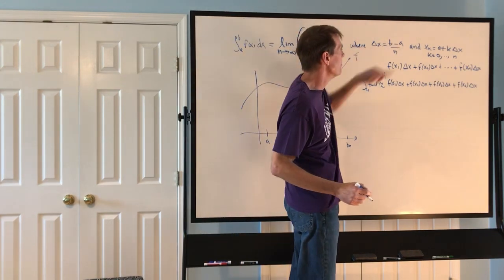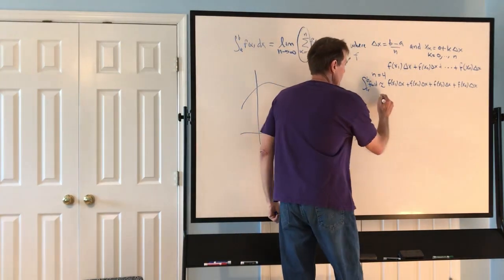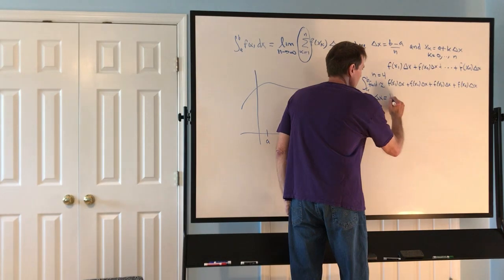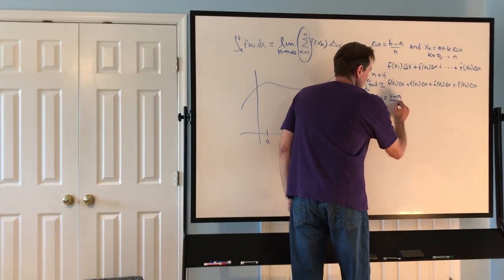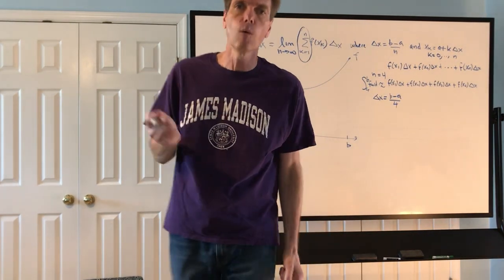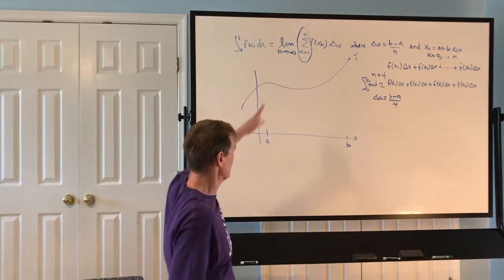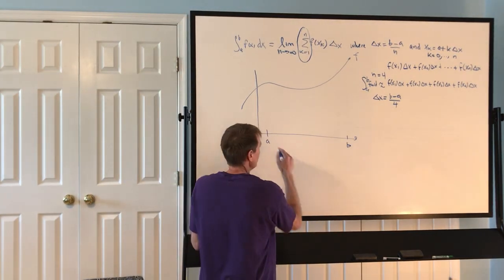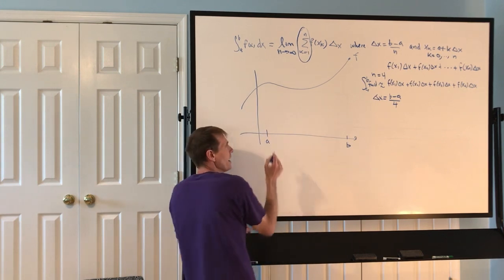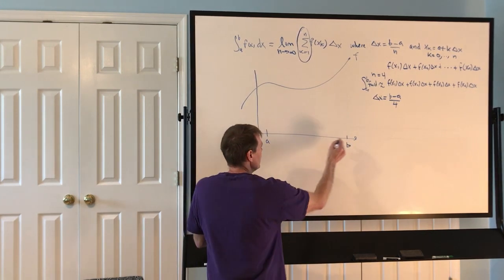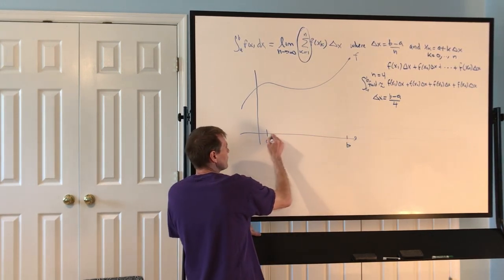Delta x is b minus a over n. So in this case, it would just be b minus a over 4. Now down here in our picture, here's b, here's a. If we do b minus a, it's this distance from here to here.